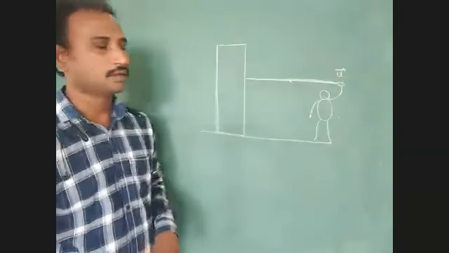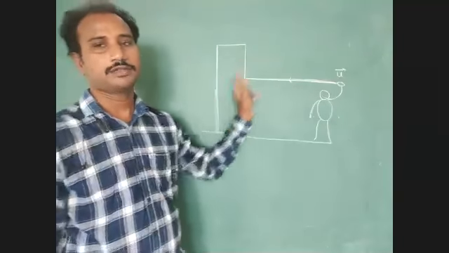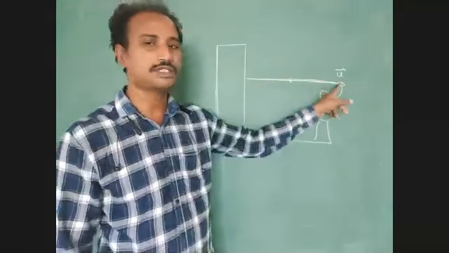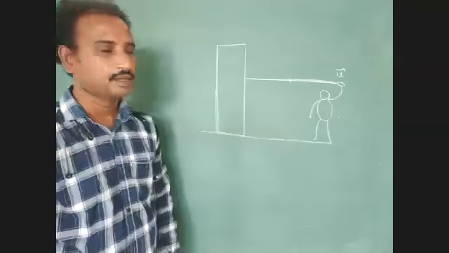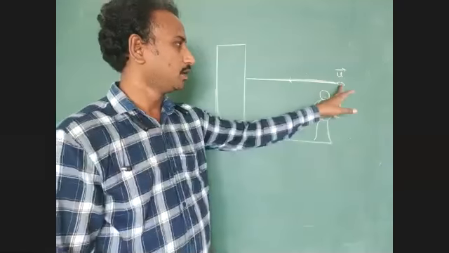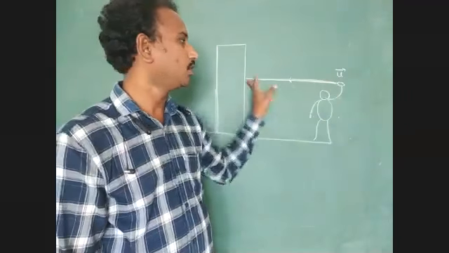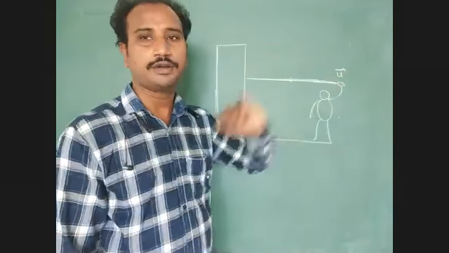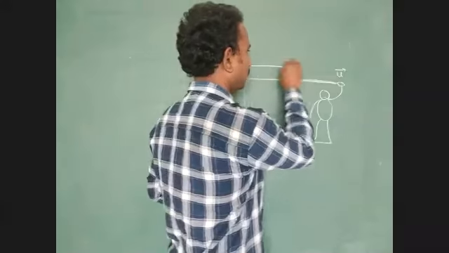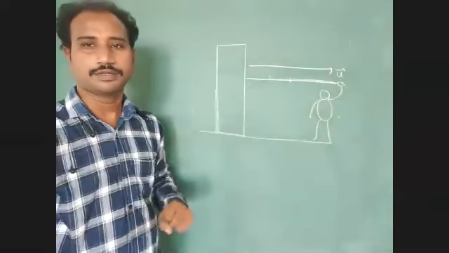Straight line path. So it will strike the wall and return back along the same path and reach the same point of projection. So here is the initial position of the object. Finally, that body reaches the same point of projection.